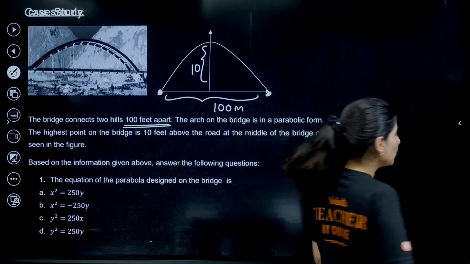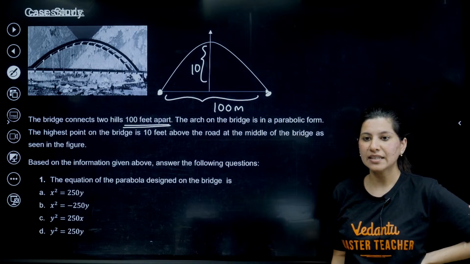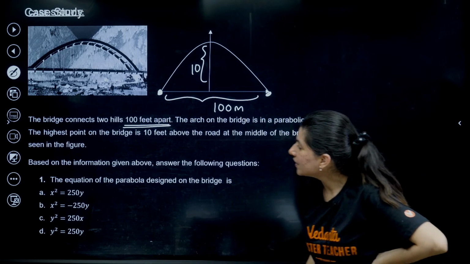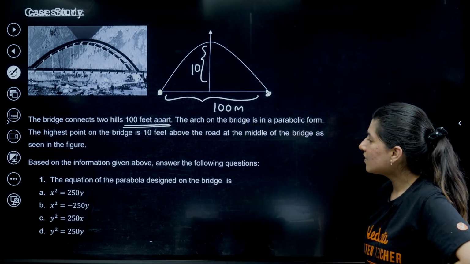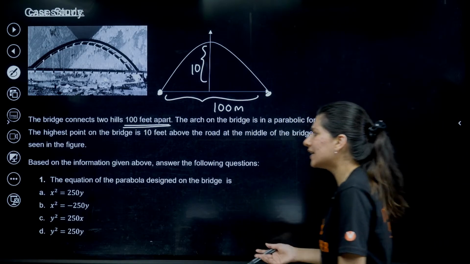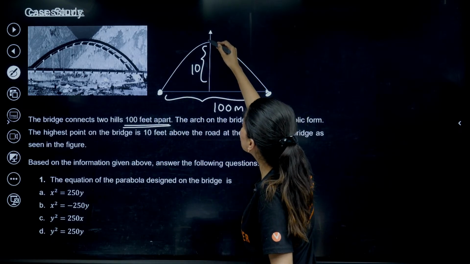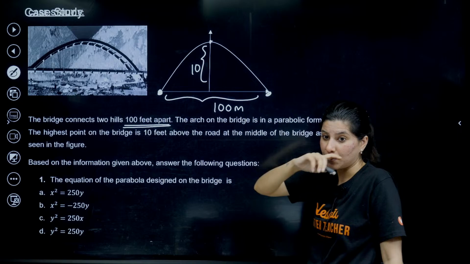And there are some students who are asking, ma'am, tell me whether they will give MCQ or not. So what they can directly give you is: find the equation of the parabola considering this as origin. They can directly ask you, right?